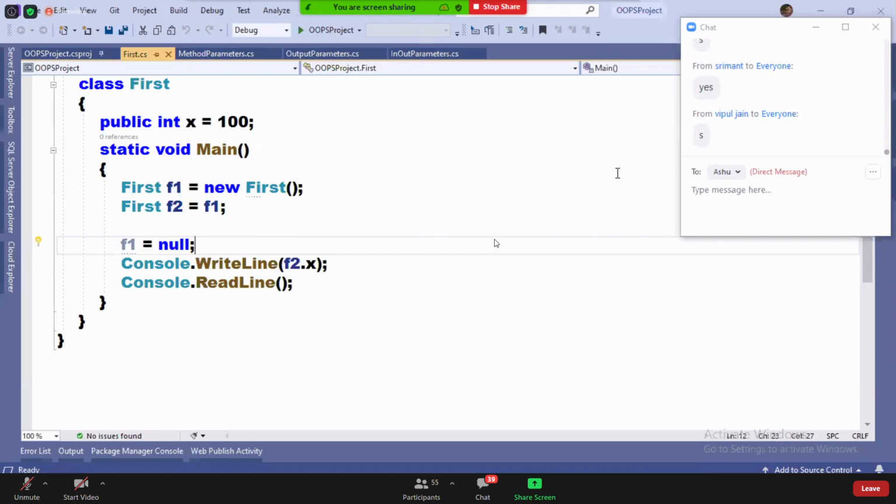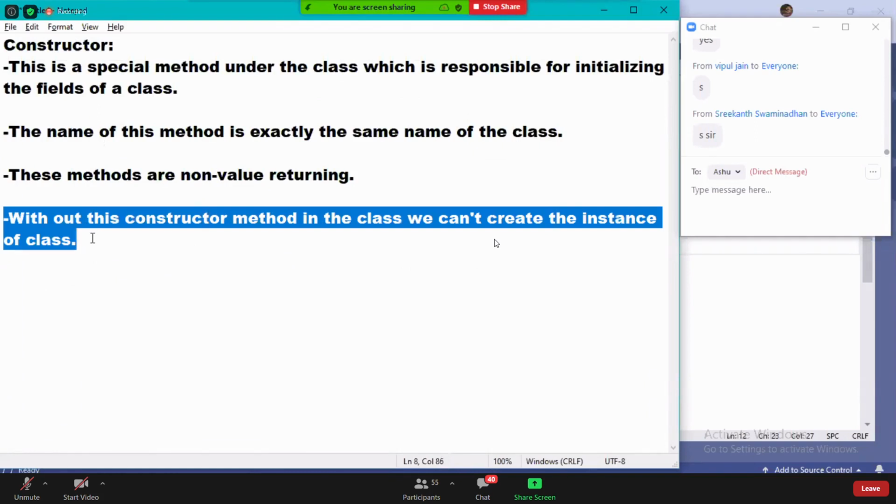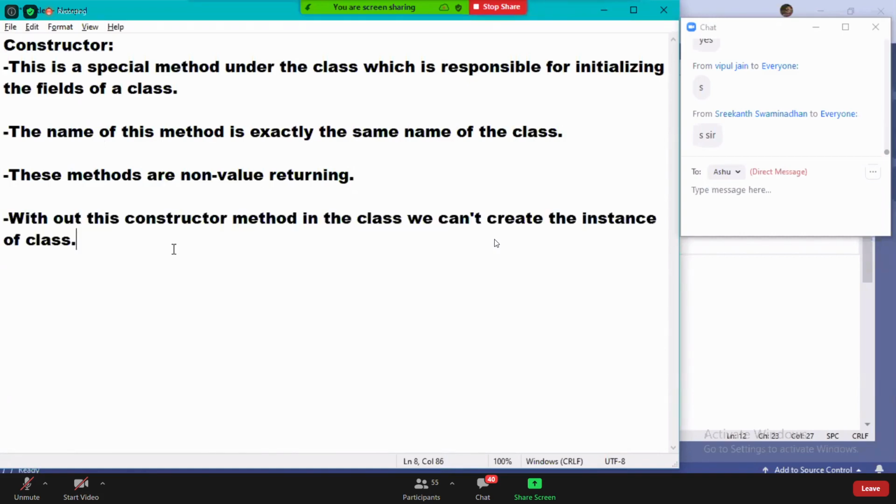Okay. So we have 8 classes. Until now, we created the instances of all the 8 classes, but we did not define anything called constructor at all. But now suddenly I'm telling you, without this constructor method in the class, we cannot create the instance of the class. So is it not confusing now? Yes or no? Okay, so let me explain to you.